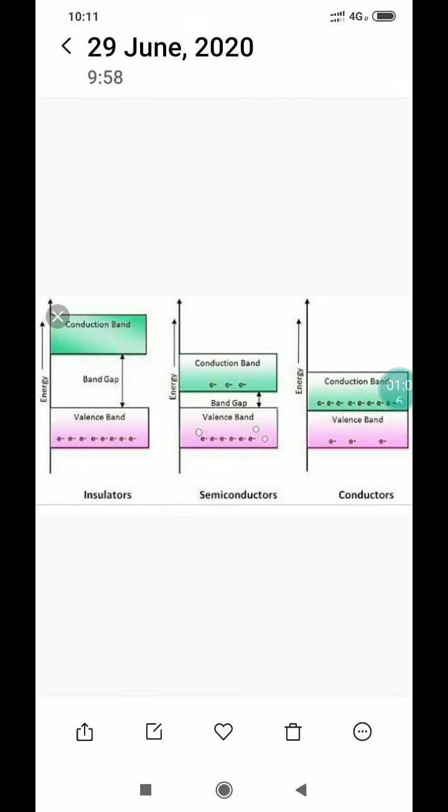And the third one, in between the conductor and insulator, is called a semiconductor. Solids having electrical conductivity in the middle range, that is 10 to the power minus 6 to 10 to the power 4 per ohm per meter, are called semiconductors. This range is intermediate between the conductor and insulator. Metalloids like silicon and germanium belong to this category.